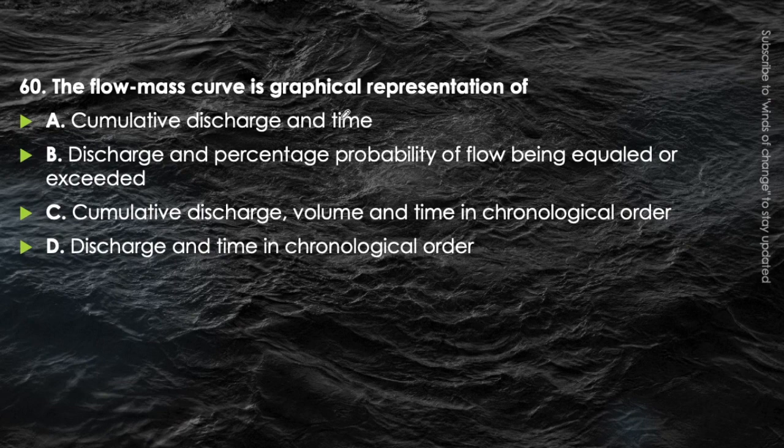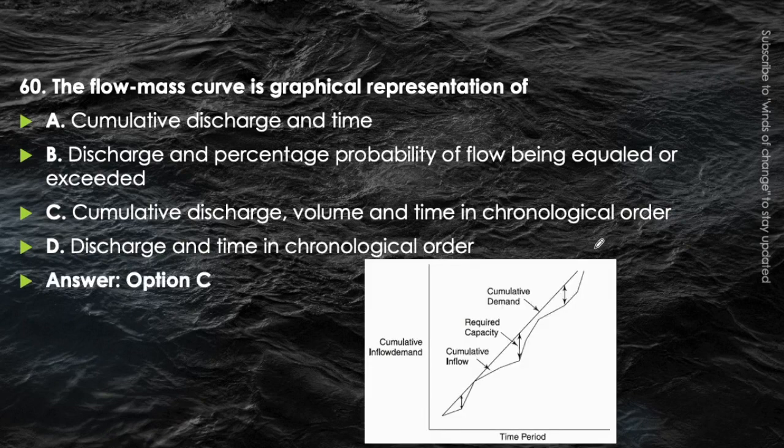Now either cumulative discharge and time, or cumulative discharge volume and time in chronological order. Just think about it. The correct answer here will be option C, that is cumulative discharge volume and time in chronological order. You can see this is the cumulative inflow or demand and this is the time period, and here we calculate the volume through this graph only. So that is why option C will be the correct one. This is the flow mass curve.